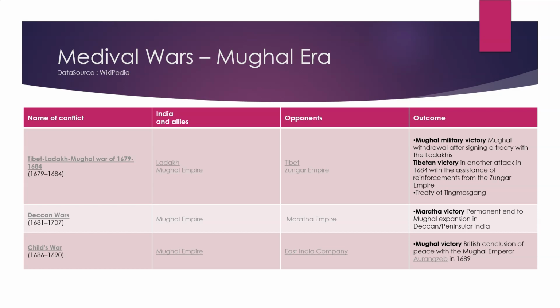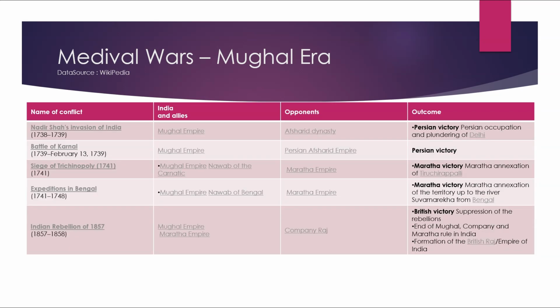Child's War, 1686 to 1690. India and its allies were the Mughal Empire. Opponents were the East India Company. Outcome was Mughal victory, British conclusion of peace with the Mughal Emperor Aurangzeb in 1689.